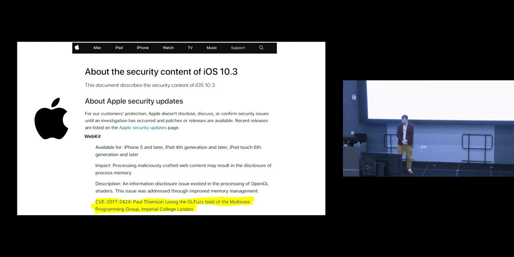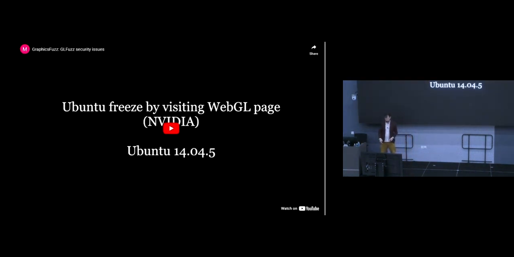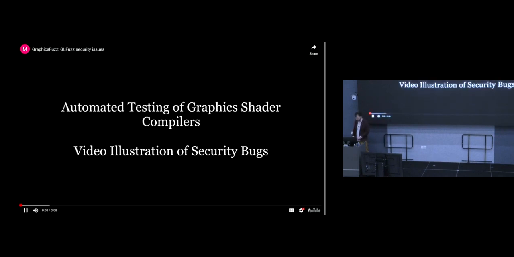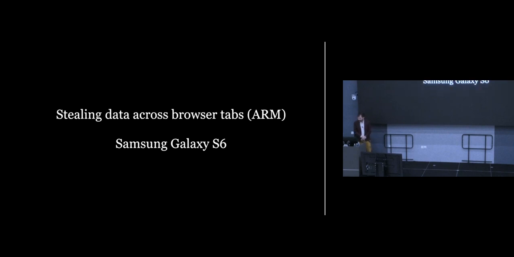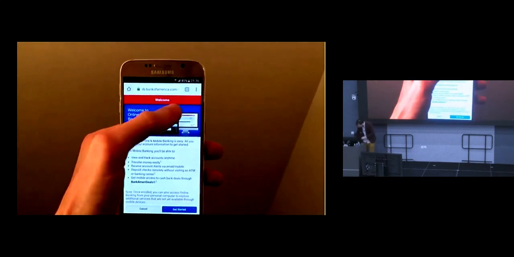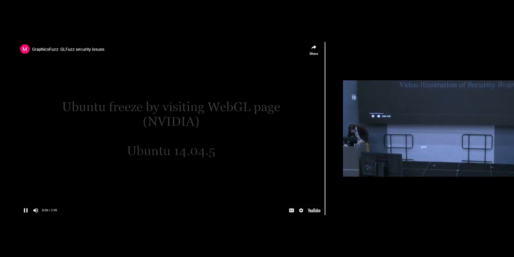And here's a little video of some security bugs we found using the Graphics First project. So the first one is on the Samsung Galaxy S6 phone, quite an old phone now. This has an ARM Mali GPU. I'm browsing the Bank of America enrollment page in what... Let me just talk you through this and turn my volume off.